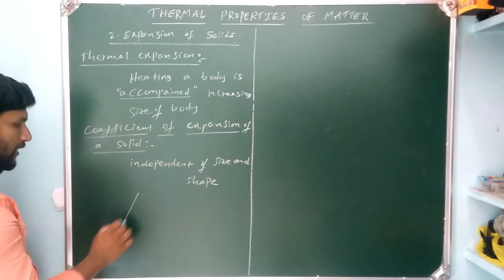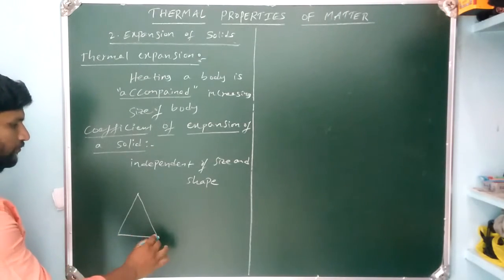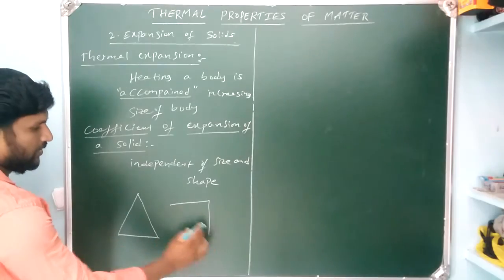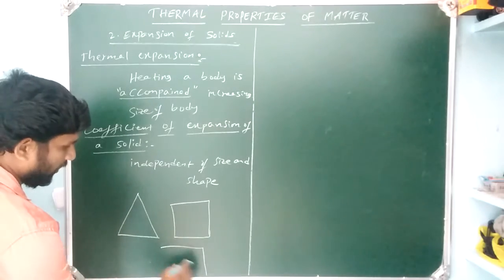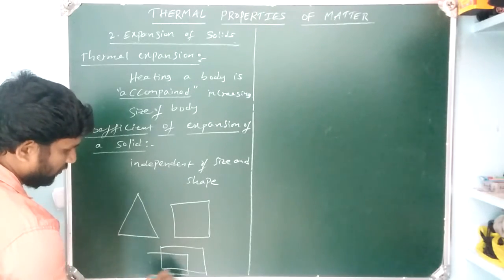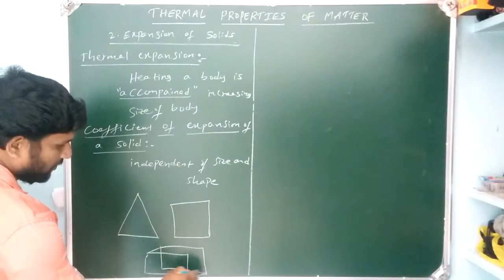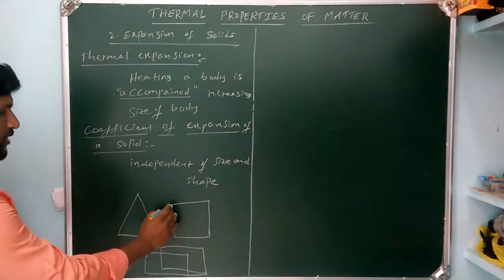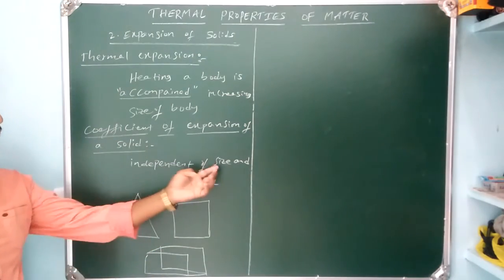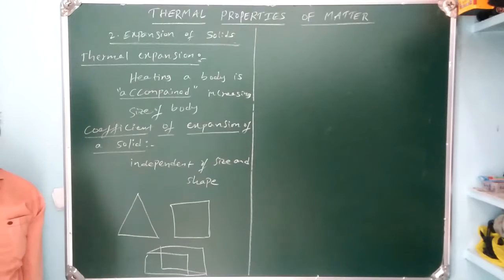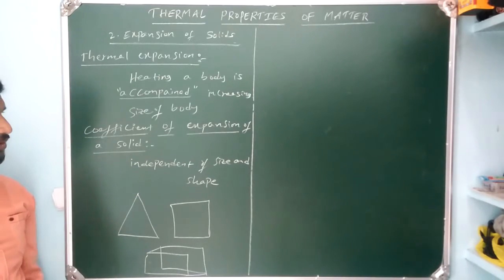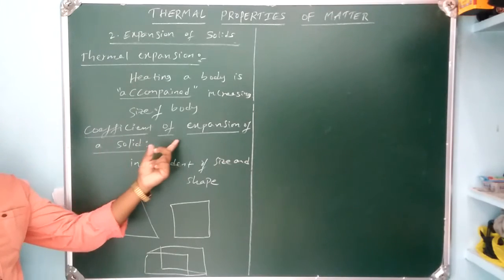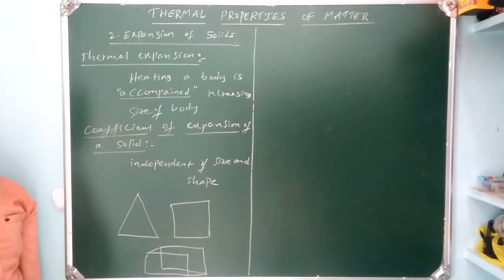Suppose you are going to heat a triangular shaped body, or a square shaped body, or a rectangular shaped body. These are different types of objects or bodies. Independent of the size and shape, we need some physical quantity. That physical quantity we can call the coefficient of expansion of a solid.